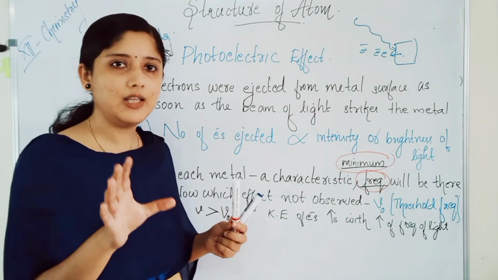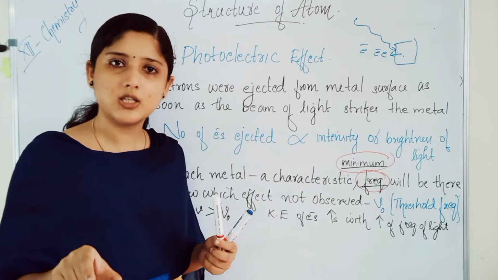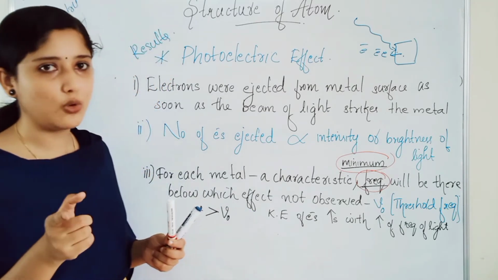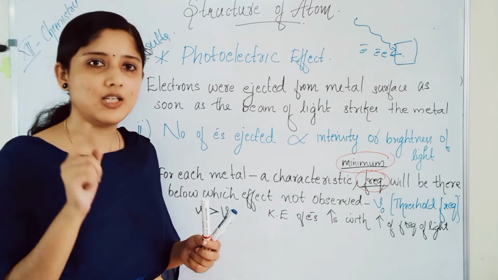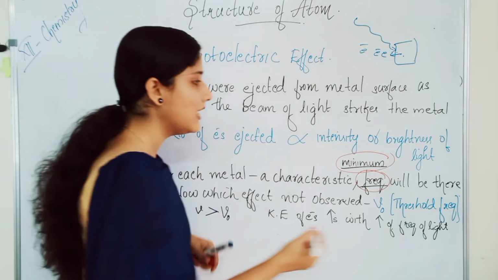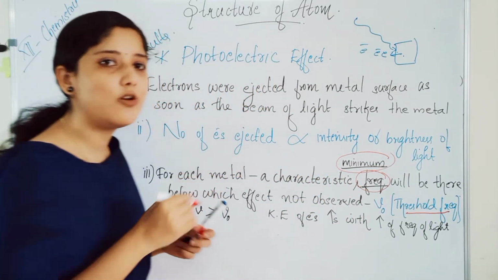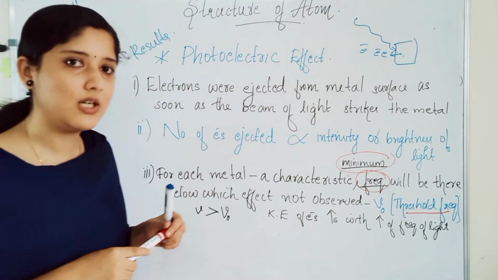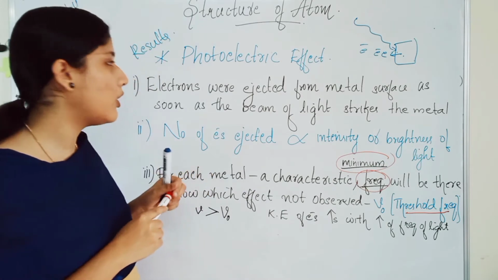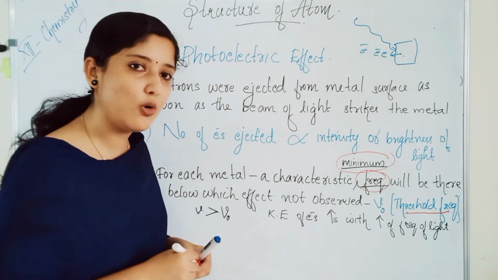For a metal, there will be a characteristic minimum frequency below which that metal will not show the photoelectric effect, that is, the ejection of electrons. And that minimum frequency is called the threshold frequency. The minimum frequency of a metal below which the photoelectric effect cannot be observed is called the threshold frequency.